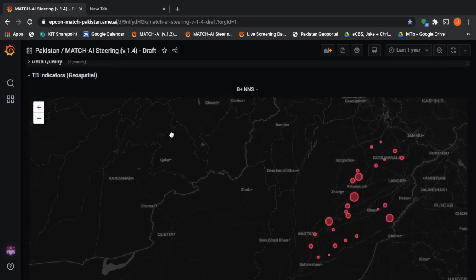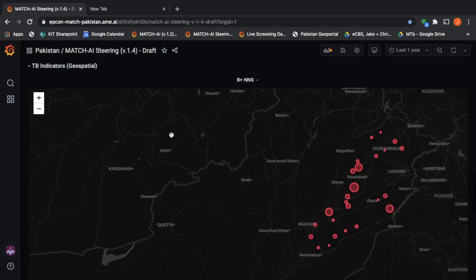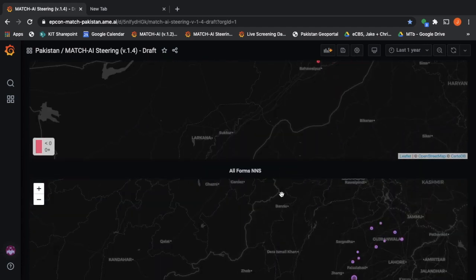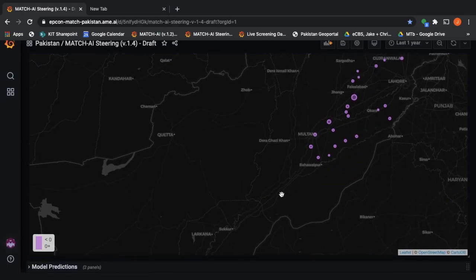Finally, geospatial hotspot predictions and map visualizations offer the potential for helping to steer programmatic screening activities. We can visualize both where numerous cases have been found and demonstrated by a low number needed to screen, or B positivity in all forms TB, as well as through geospatial model predictions on where likely hotspots could be based upon numerous variables and previously observed data.